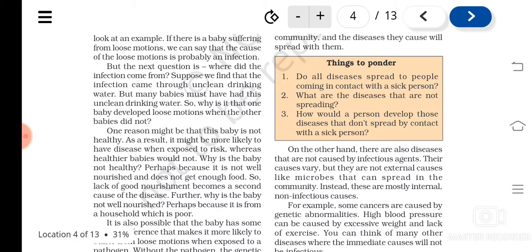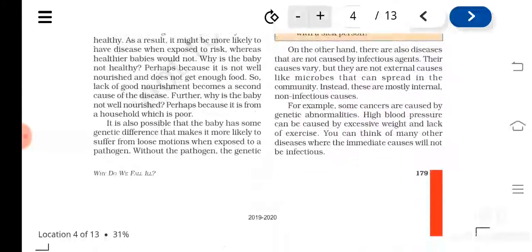So due to different reasons also diseases can occur, but if they are not caused by an external source like a microbe, then it is considered as what? Internal or non-infectious disease. Okay, so the differences you understood. What is the difference between the infectious diseases and non-infectious diseases.